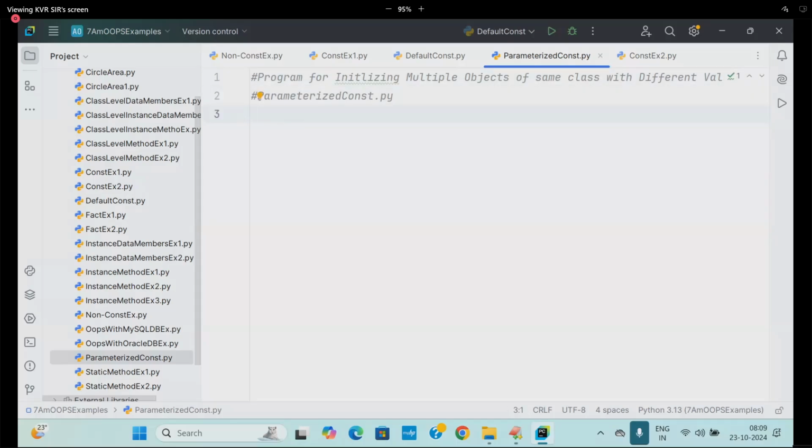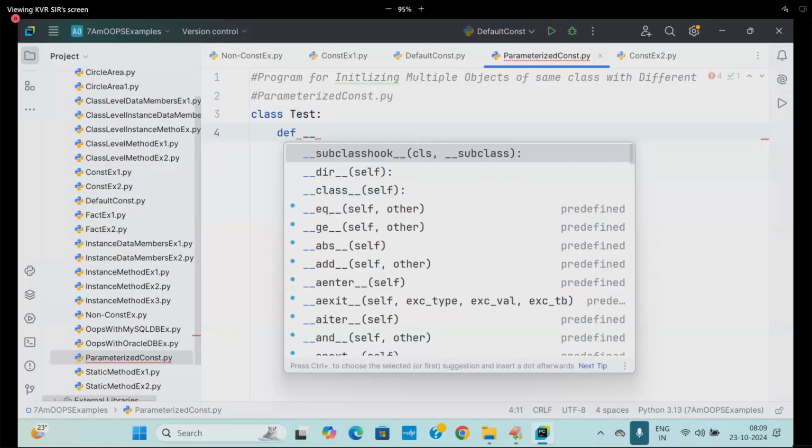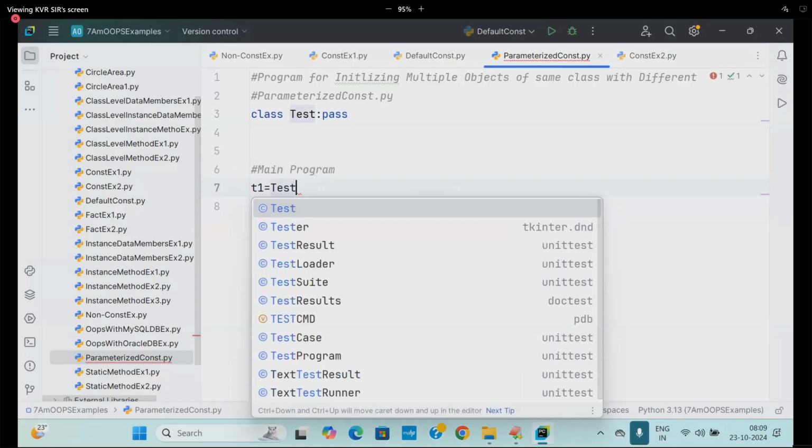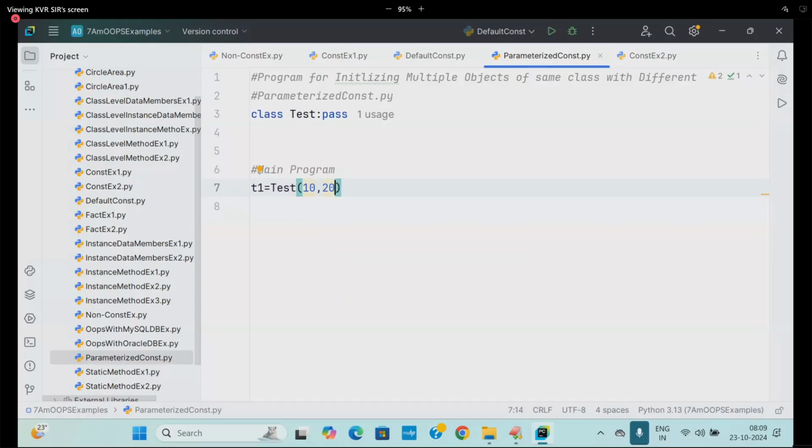What I'm going to take? Class called Test. Now I am going to go for def underscore. Suppose you are coming to the main program. Think carefully. Seriously think. t1 is equal to Test of, I want to initialize t1 with the values 10, 20. What is this line called? Come on, simple. Object creation. Definitely you have to define the constructor now. Calls what constructor?